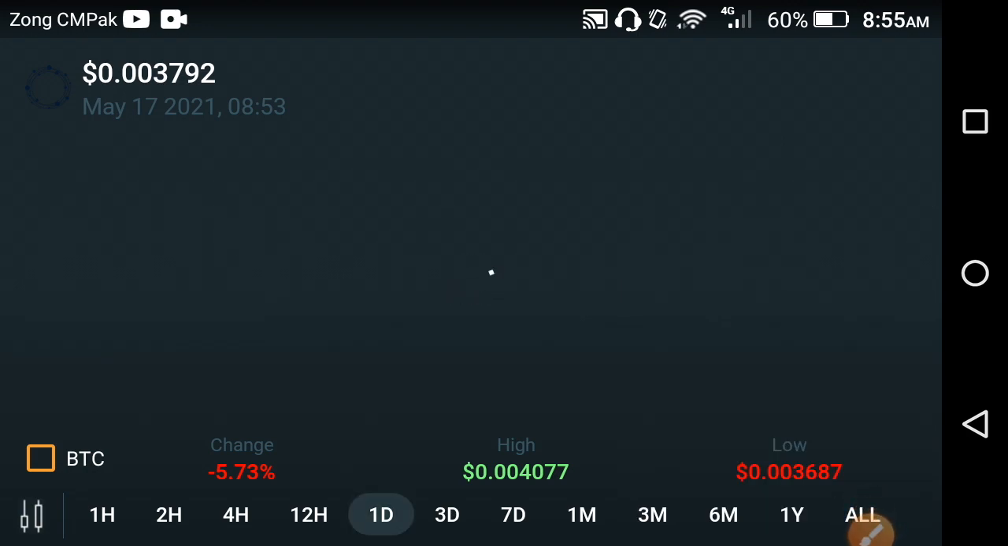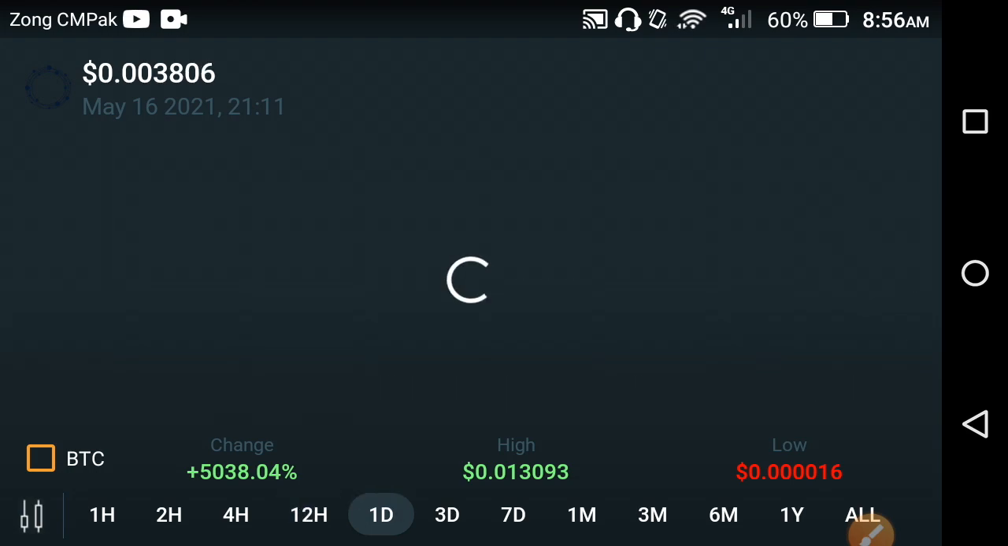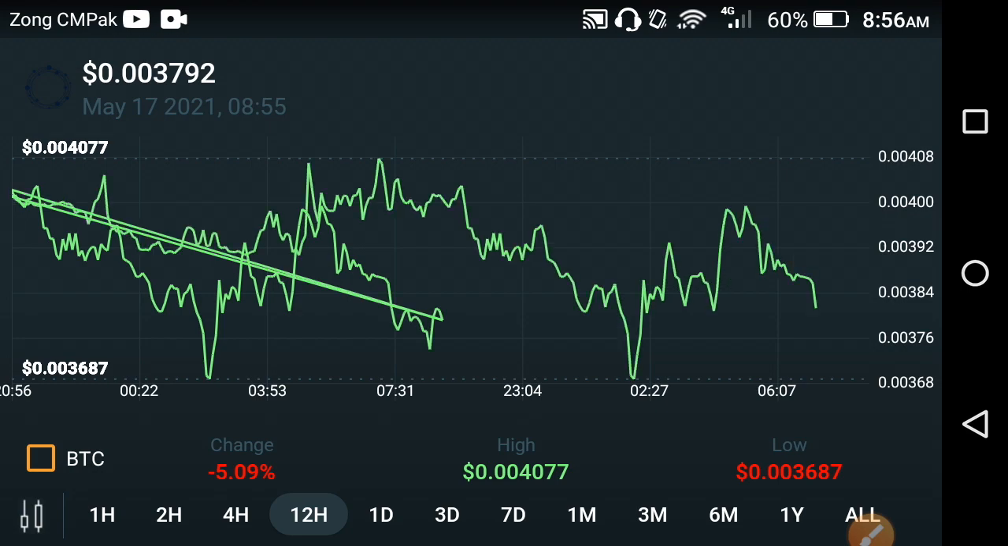So friends, the reason is that especially the short-term investors buy OMI coin at the start of the jumping time. Let me show you, friends, for more details. Let me show the chart for the last 1 day. Let's see. The short-term investors buy the OMI coin in the last 1 day.